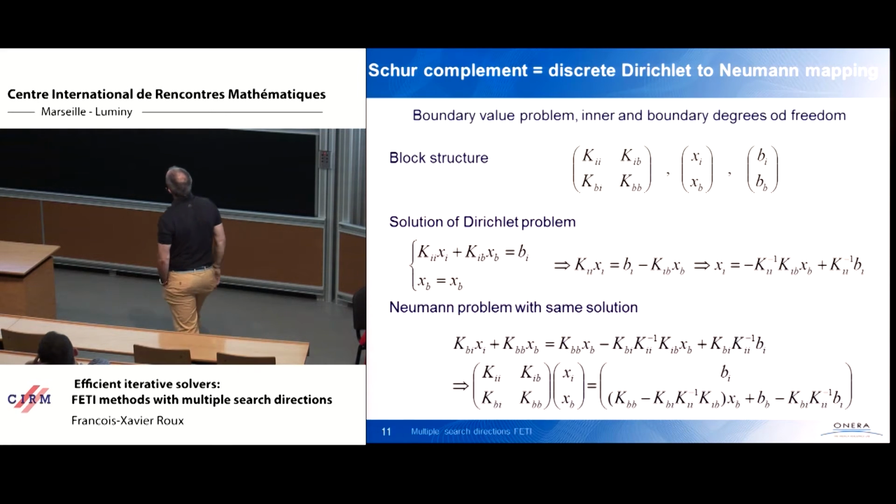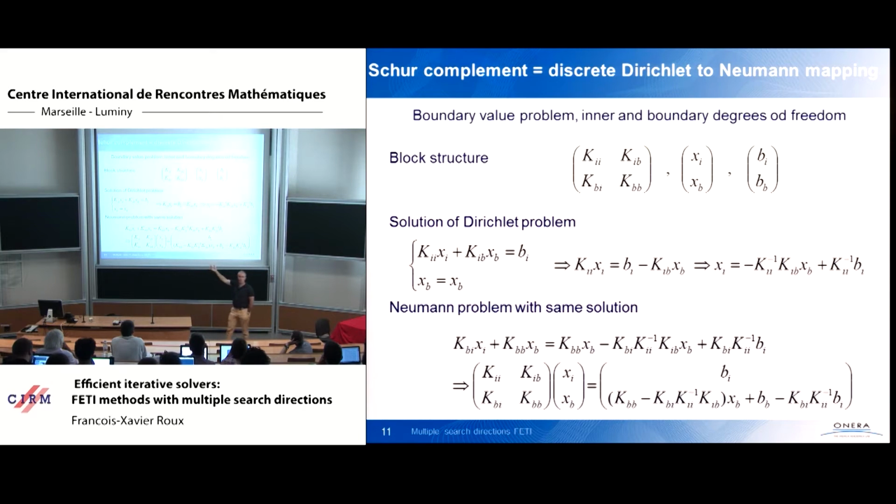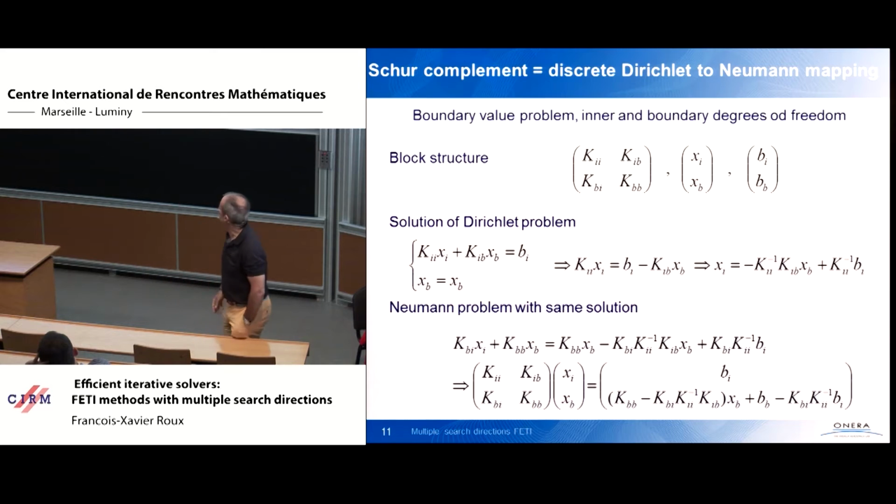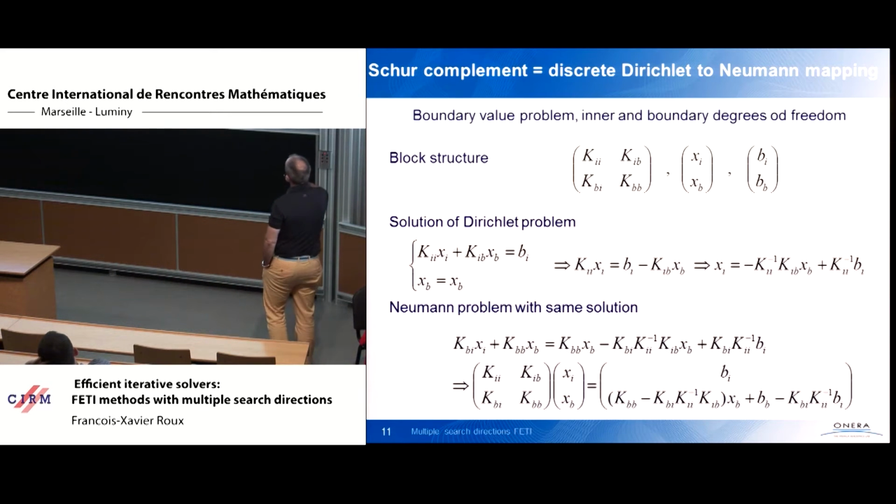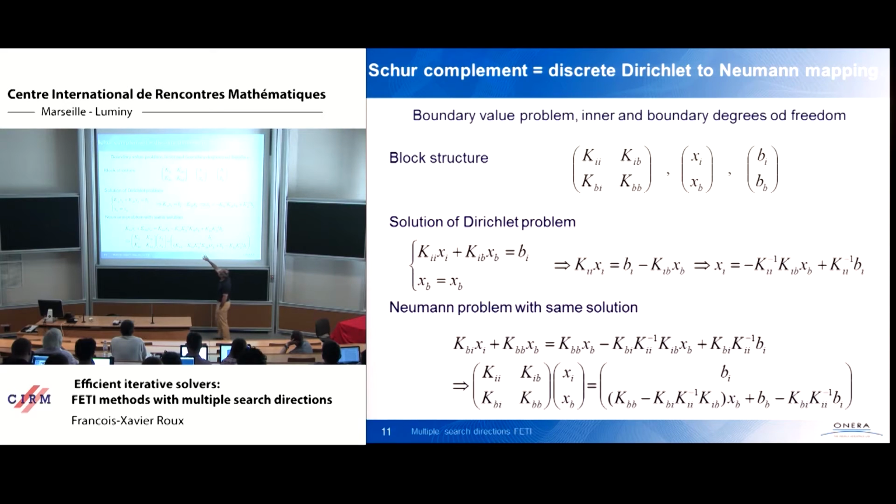So when you solve the Dirichlet problem, you impose a value xb on the boundary. And you solve the problem KII xi = bi minus KIB xb. And so the solution xi you find is minus KII inverse KIB xb, and so on. Of course, you don't have to compute KII inverse. You just solve the problem using a direct solver, for instance, for KII. And then you can compute the Neumann problem that has the same solution as the previous Dirichlet problem. Just compute the matrix vector product with the full stiffness matrix times xi and xb.